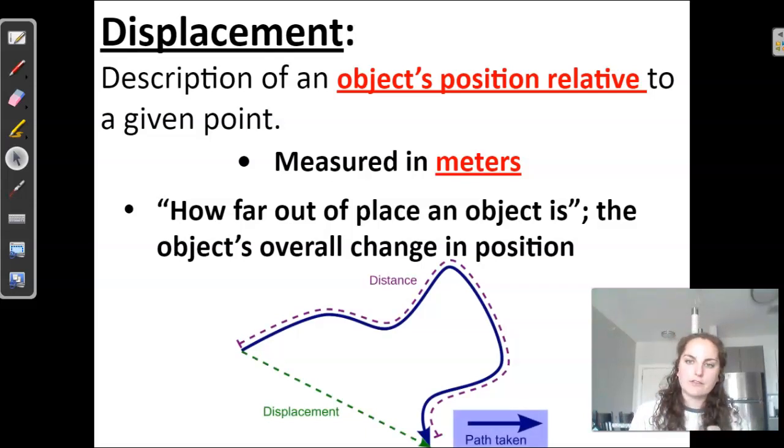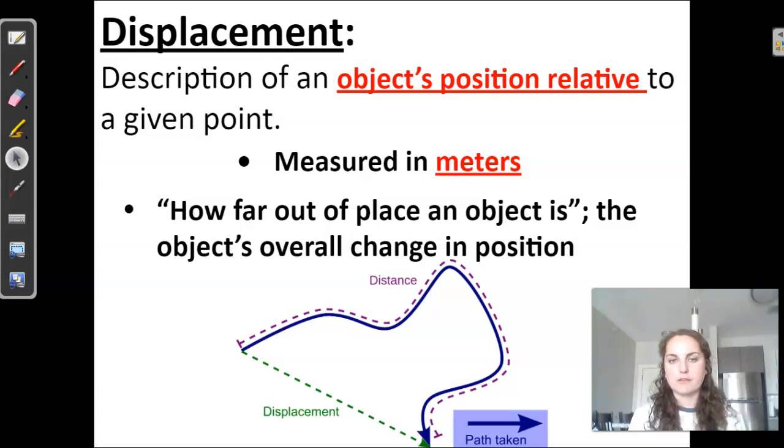If we look at this example, I love this image so much because it looks at the starting and the ending position. The total path taken is the distance, and you can see that distance is in that purple, where the green is the displacement, where we are physically measuring the change in position from point A to point B. What is the difference between them? The entire path taken is going to be the distance.